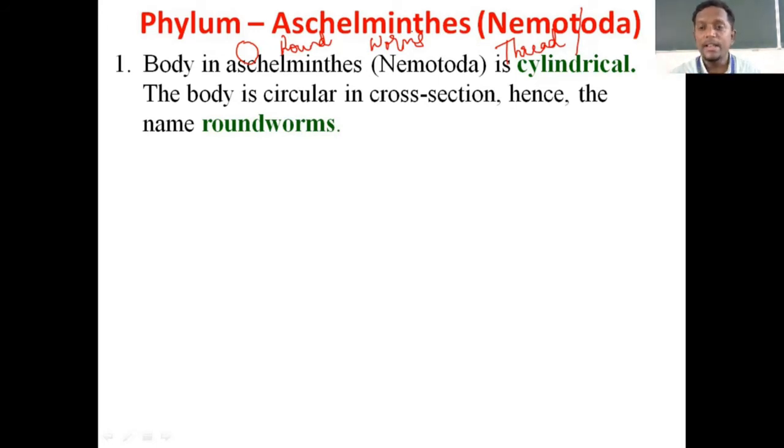But if you had taken a Platyhelminthes and cut it, assume my palm is a Platyhelminthes. If you cut this and see, you can see just a flat structure of the body. That's why they were called flatworms. But these organisms' body is cylindrical. So if you cut it and look, it will be round, circular in cross section. Hence these organisms derive the name Nematoda or Aschelminthes. All right. Hope this first point is clear for you.